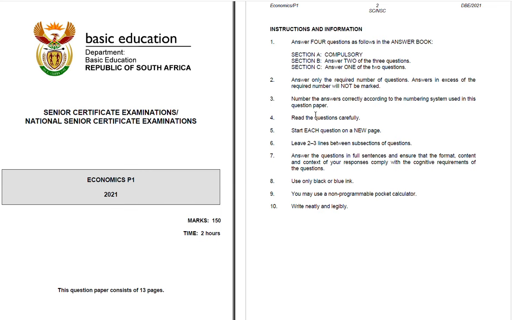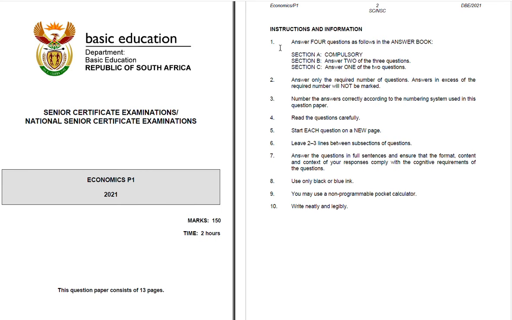Now, before we even look at Section A, I'd like to go through the instructions and information and remind you of what is important to take note of before you even start writing your paper. It is very important, candidates, to understand that reading the instructions and information for all your papers is fundamental. It is very, very important that you do it.